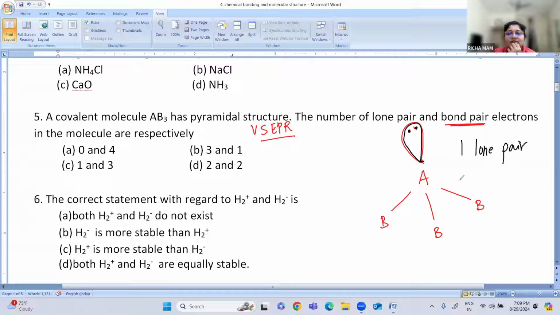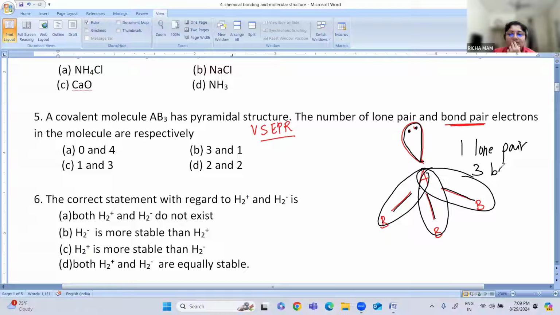And how many bond pairs are present? A bond pair is a sharing of electrons between two atoms. Here, this is forming one bond, this is forming another bond, and this is forming another bond. So there are how many bond pairs? 3 bond pairs. So one lone pair and 3 bond pairs, which is answer C. I hope you have got it. So C is the answer: the number of lone pairs and bond pairs in the molecule are 1 and 3.